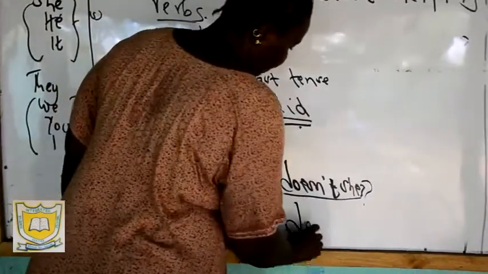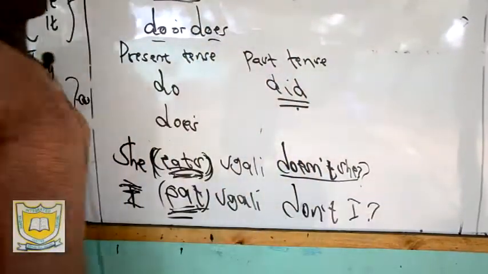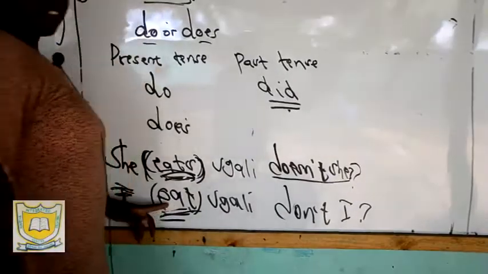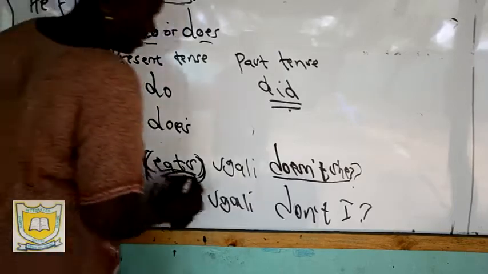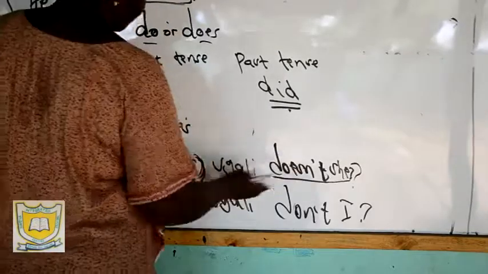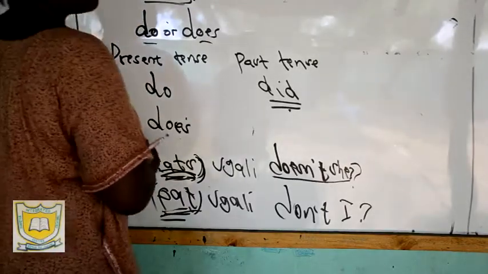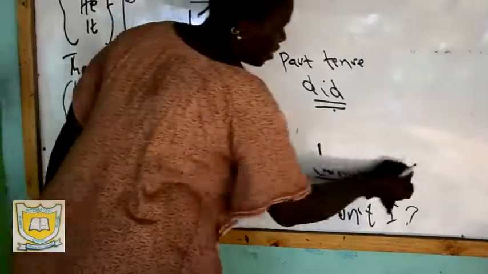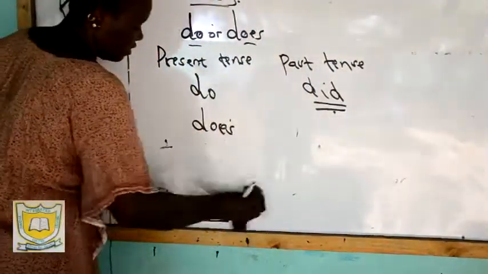You say the sentence is going to be: don't I eat ugali, don't I. I'm using don't because my statement is positive and in the present tense. And here I use doesn't because it is also in the present tense, but by use of she, first third person female singular.